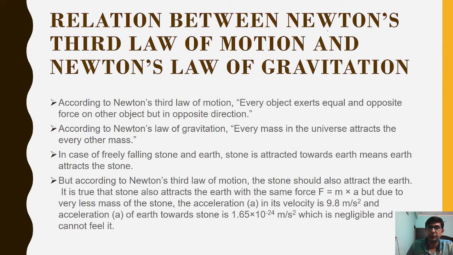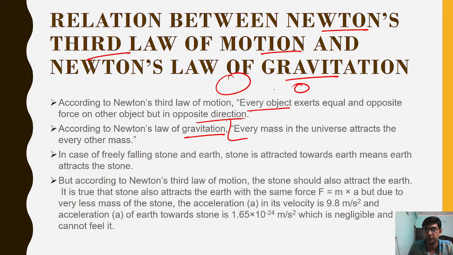Now, the relation between Newton's third law and the law of gravitation. We have already discussed that according to Newton's third law, whenever there is an action, there will be an equal and opposite reaction. According to Newton's law of gravitation, every mass, this body and this body, attract each other, they are both attracting each other. This body is huge as compared to this one. That's why it attracts more than the second body attracts the first one.